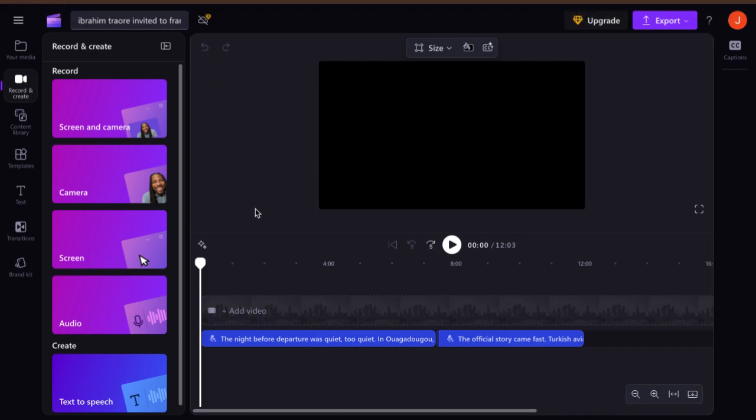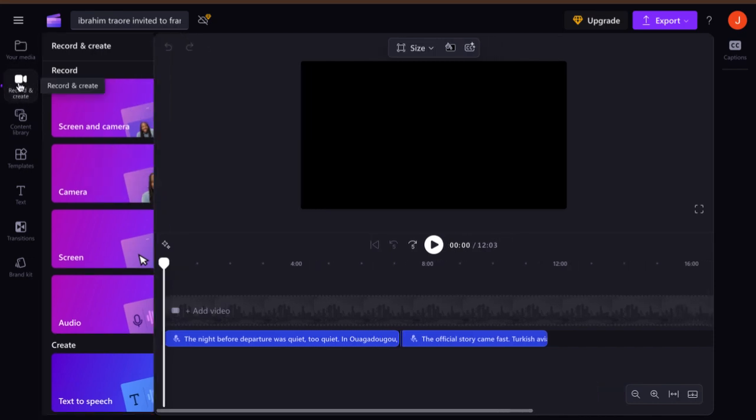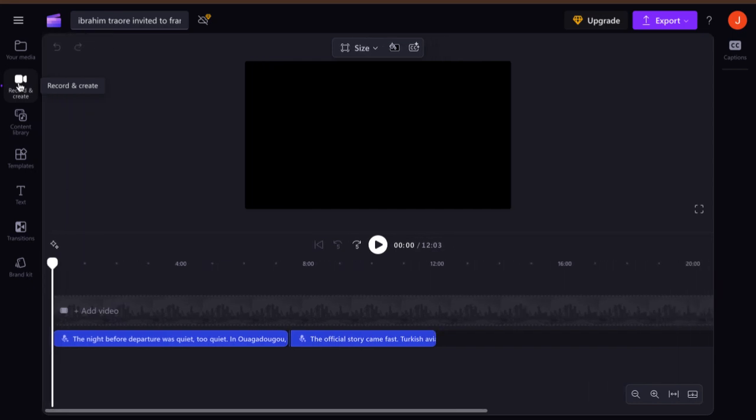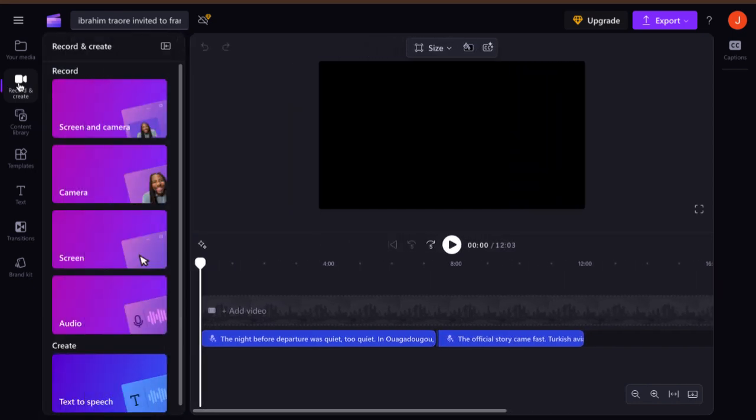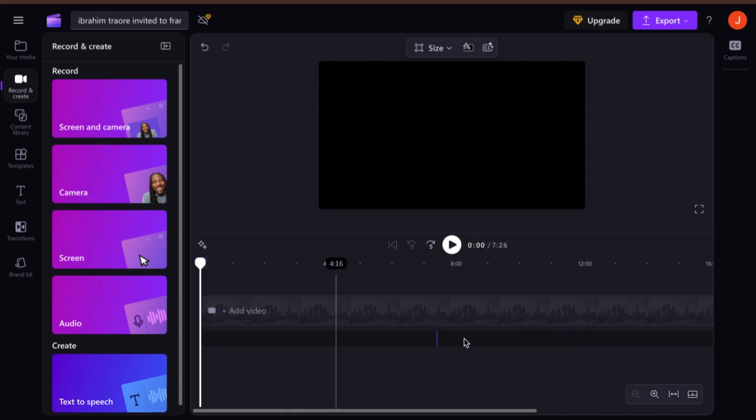So what you need to do is go to the platform and register on Capcut. After registering, you can log in and come and click on this particular part, the page that says record and create. You will click it again for it to open. This place is called record and create. What do you need to do here? You need to click on text to speech. I already have other text to speech here, so I need to delete these ones that I already have. Then I click on text to speech.